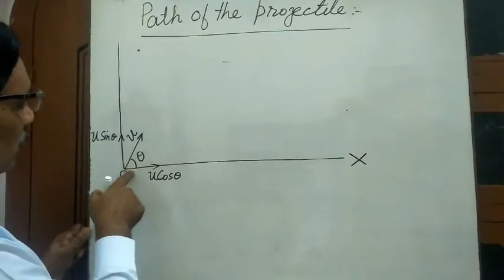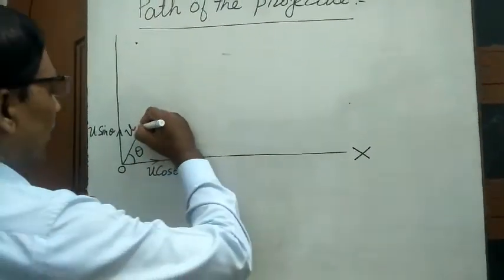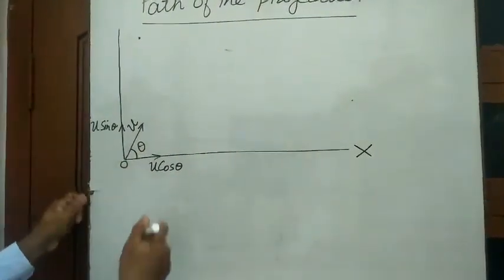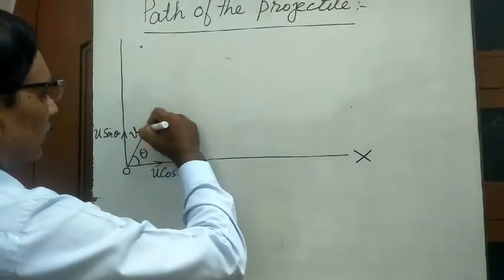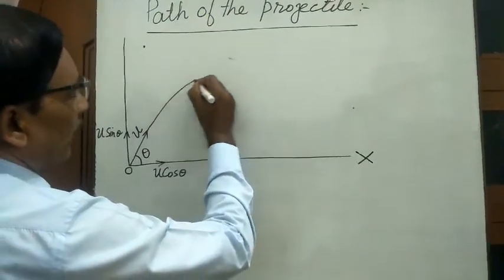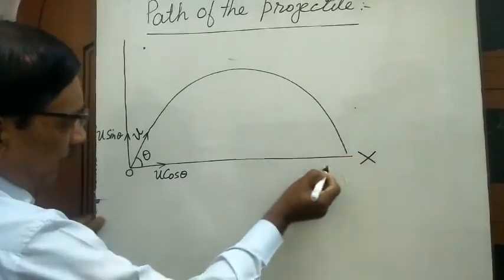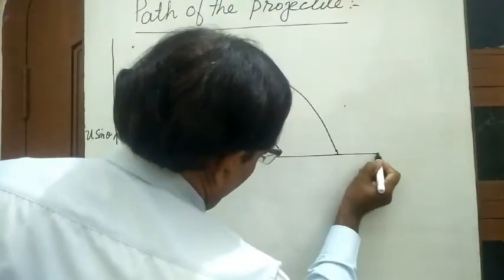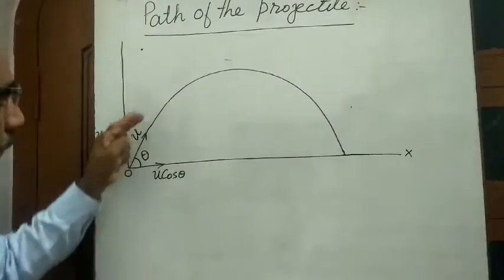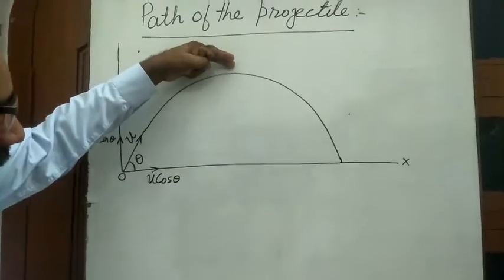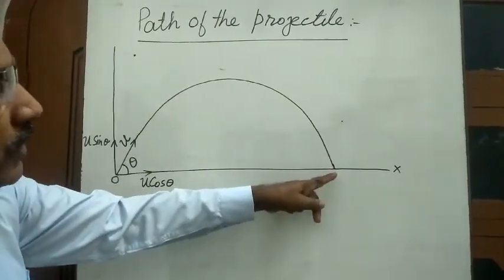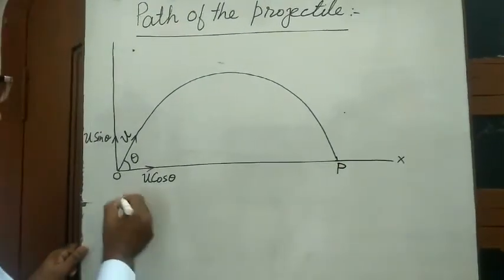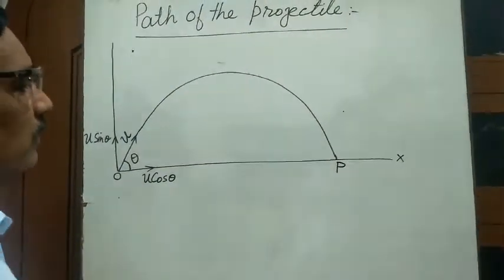Since the acceleration is vertically downward and the velocity is in this direction, velocity and acceleration are not in the same direction, so its path is a curve. The path followed by the stone is like this. It goes up, reaches maximum height, and then comes downward, and suppose it hits here at point P. This distance from here to here is known as the horizontal distance.